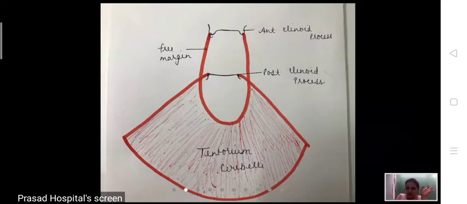Anterior clinoid gives the anterior end of the free margin, and the posterior clinoid process gives attachment to the anterior end of the attached margin of the tentorium cerebelli. It is a dural fold. It is transversely present. Now the superior orbital fissure.